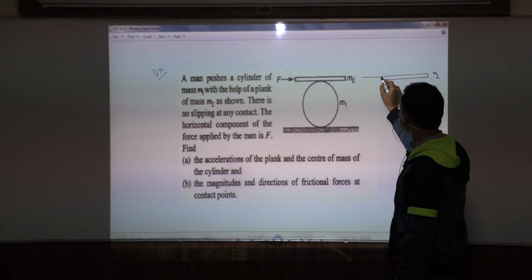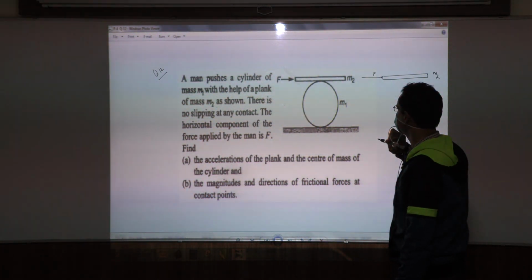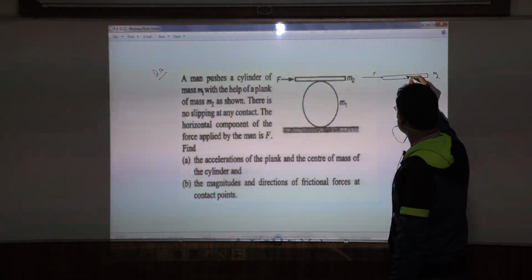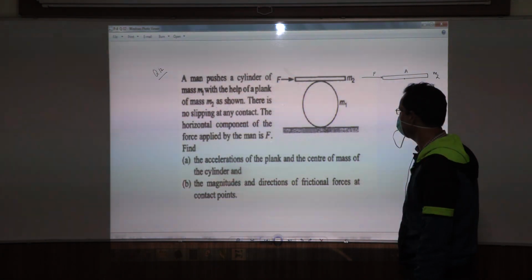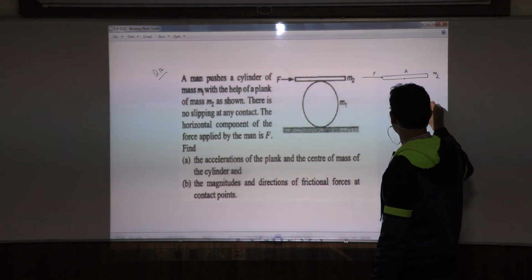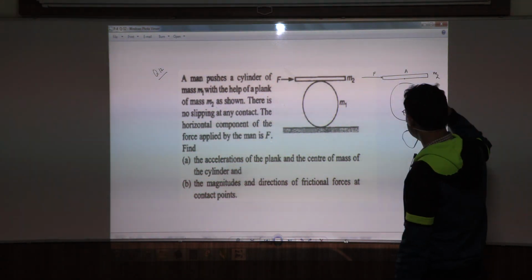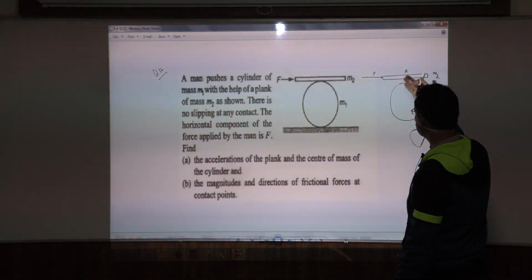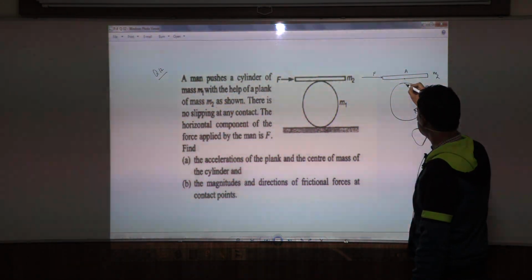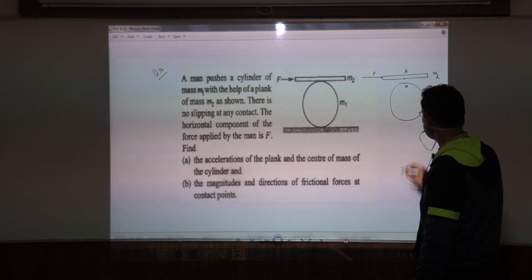So if you apply a force capital F over here, and let us take a point capital A of the plank which is in contact with this cylinder. Okay, basically A is actually a line which is in contact with the cylinder, but let us visualize it like this, and let us show another line A dash over here.